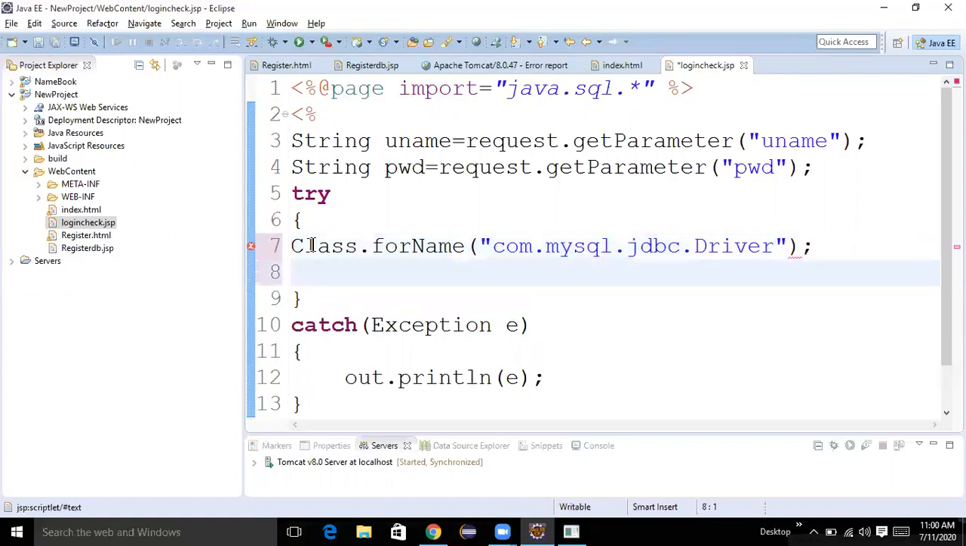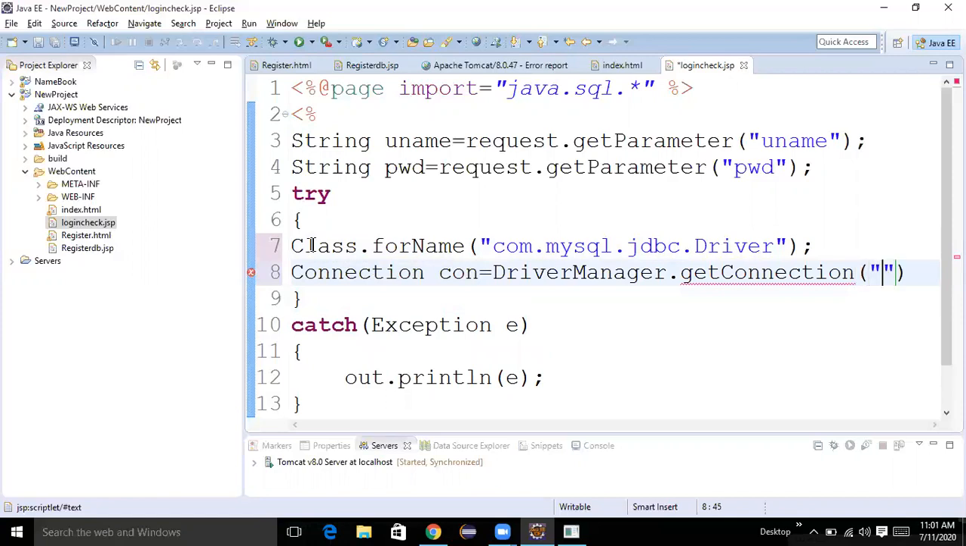And second step, Preeti. What is the second step in database connection? Creating object for connection interface. Very good. Connection interface. Connection con equal to. Which method you are using? getConnection. Very good. That getConnection is available in which class? DriverManager. Very good. DriverManager dot getConnection of.